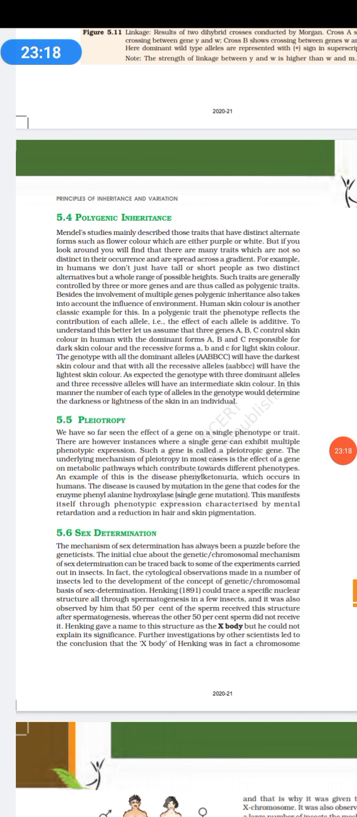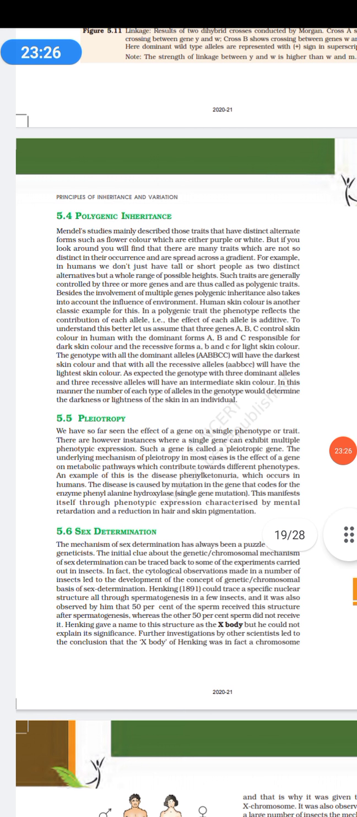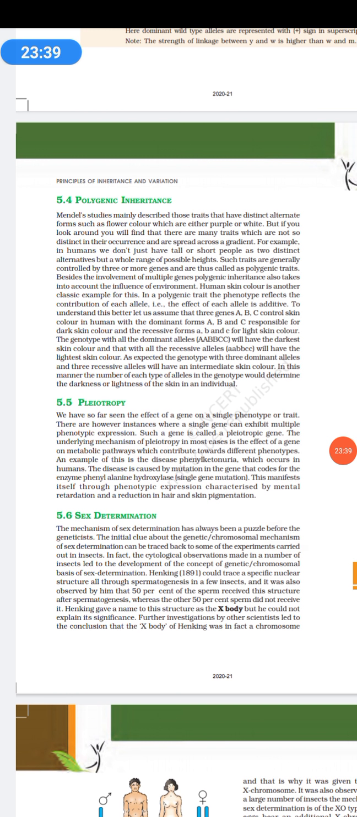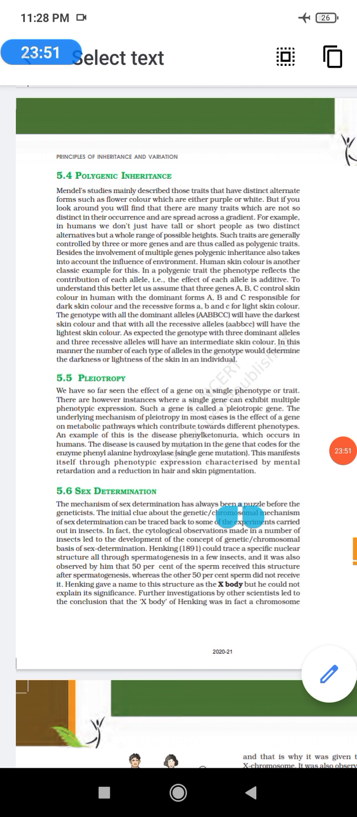Next is the polygenic inheritance that is taking place. Polygenic inheritance basically is in a phenotypic trait. What happens is, the phenotype will reflect the contribution of each allele. That is, each allele is having an additive role. So based on that, there are different expressions. So we can talk about skin color, inheritance of skin color, rolling of tongue, and all those things.